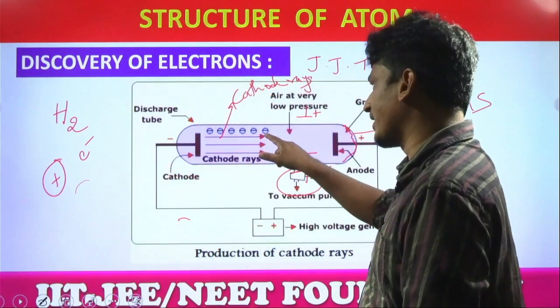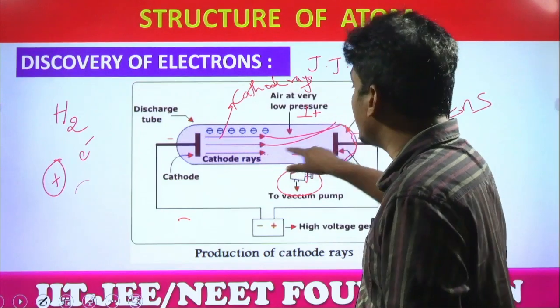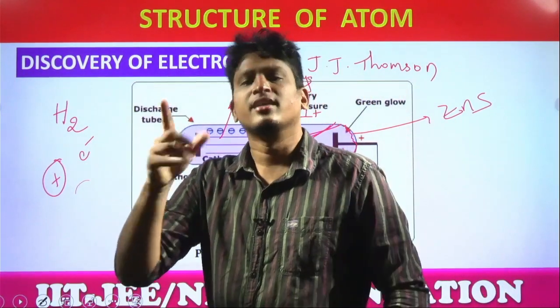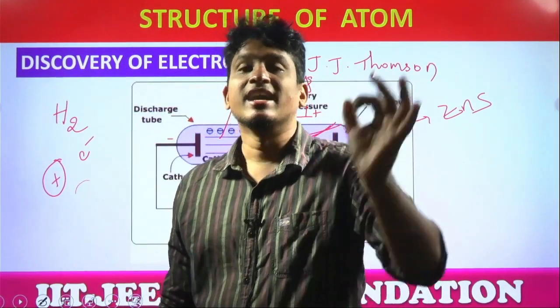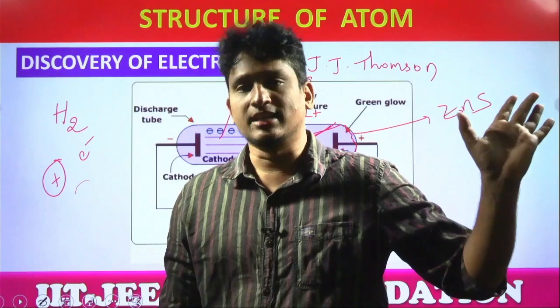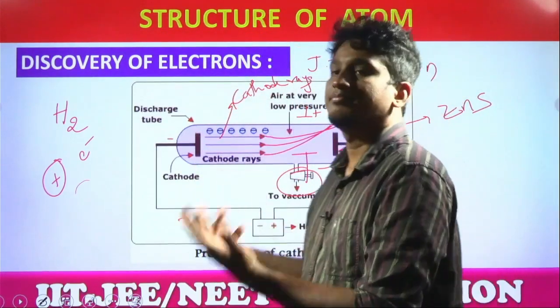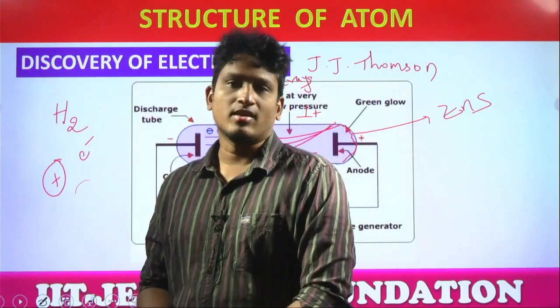These cathode rays bend towards the positive terminal. This confirms which particles bend towards positive? Negative will bend towards positive, sir. No. This confirms cathode rays are negatively charged particles. Cathode rays are negatively charged particles, and they were named electrons by Stoney.